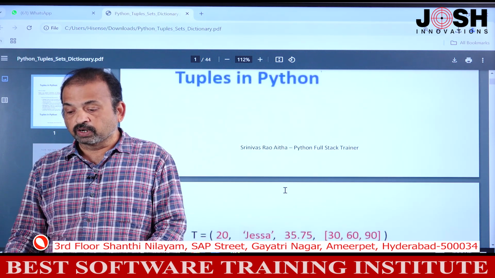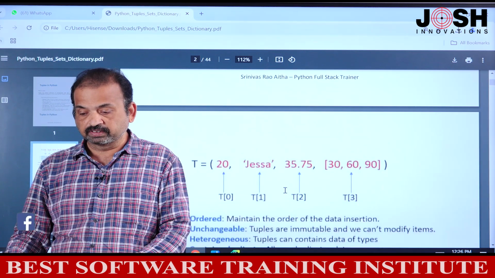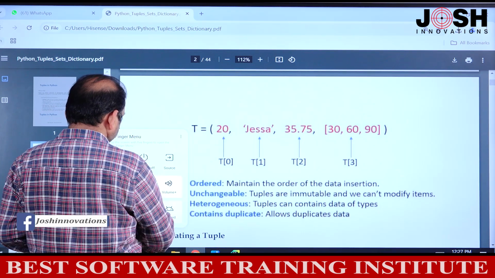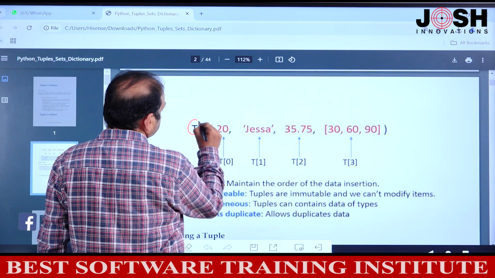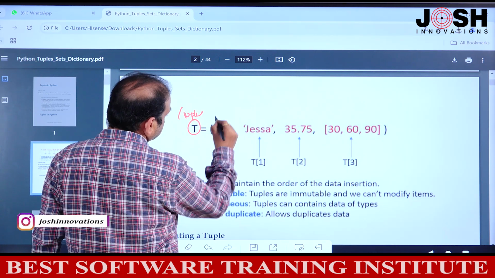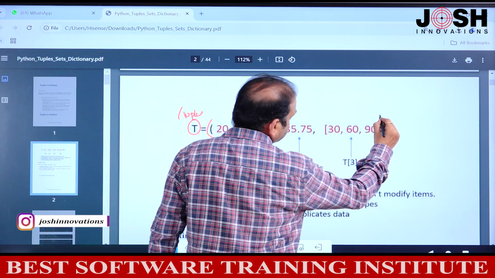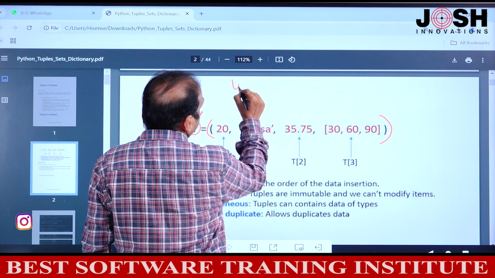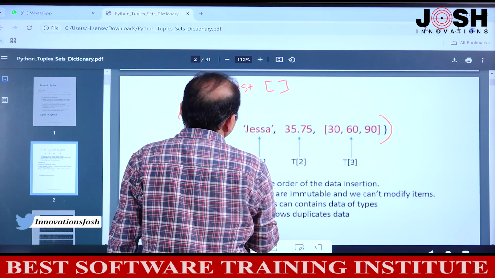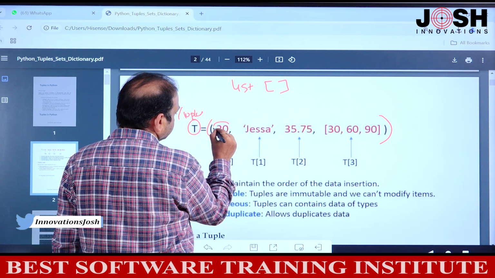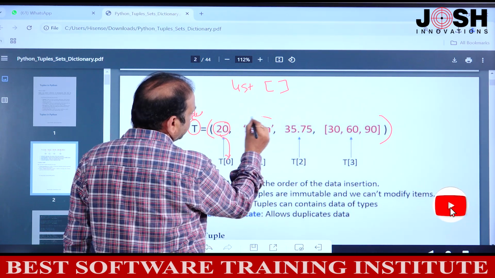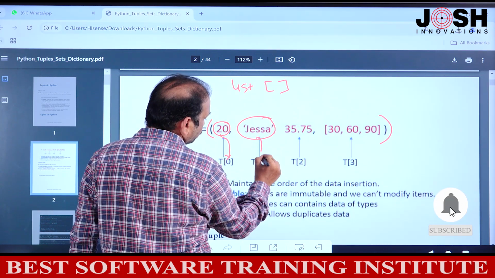Next, we'll discuss how to create. See, this is a sample tuple. T is the name of the tuple. Tuples are enclosed with round brackets, whereas lists are enclosed with square brackets. This is the first item, and the index number of the first item is 0. This is the second item, and its index number is 1.